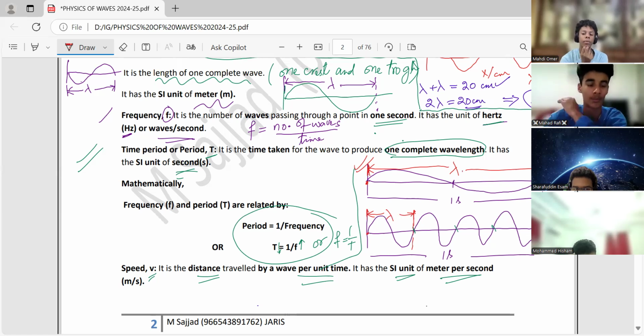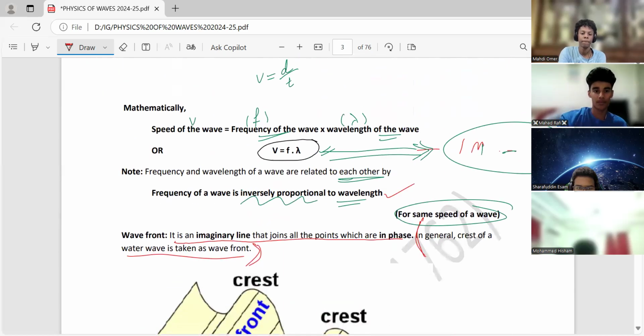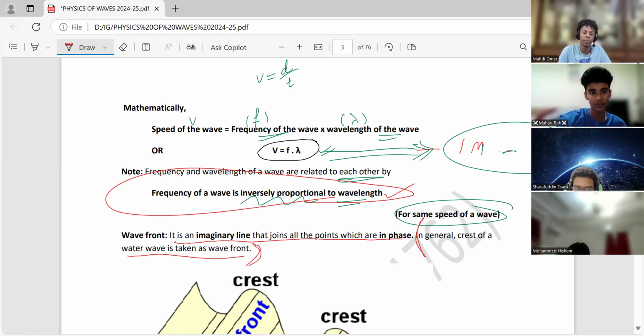But when wavelength is more, frequency is less. And when wavelength is less, frequency is what? More. So that's why, my dear friends, I have written here that frequency of a wave is inversely proportional to the wavelength. Or you can say wavelength of a wave is inversely proportional to the frequency. They are inversely proportional to each other, but the speed is kept constant. And many questions you will find on this in exams, especially when we will be talking about the electromagnetic waves.